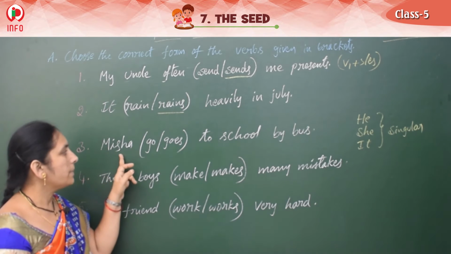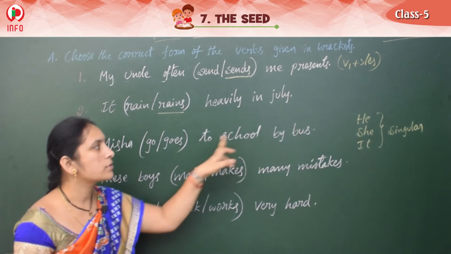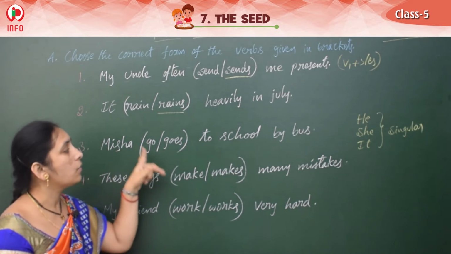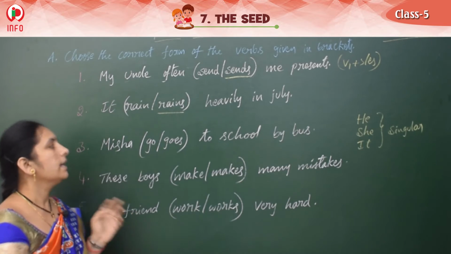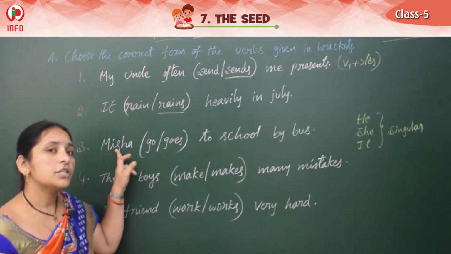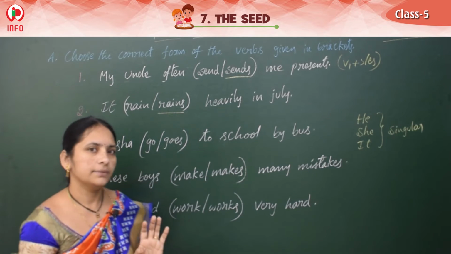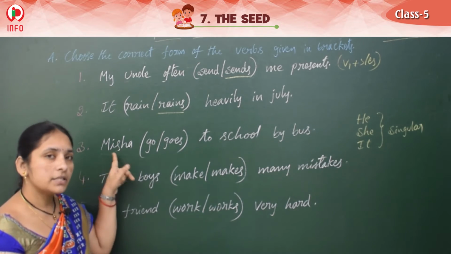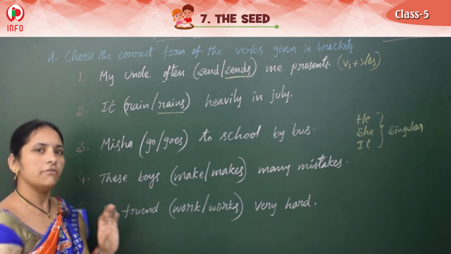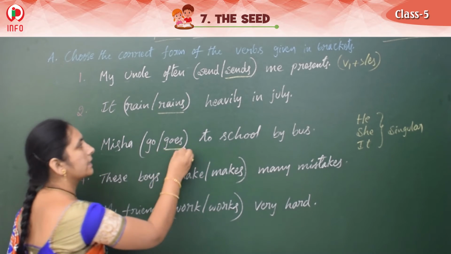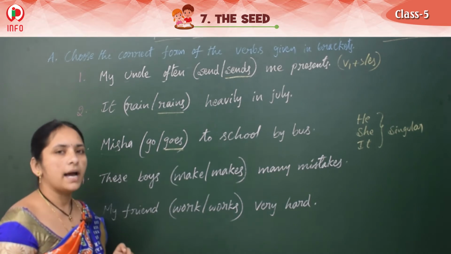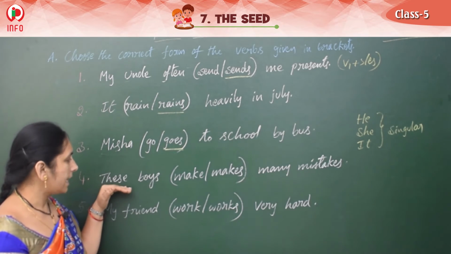And next one, Misha goes to school by bus. Misha go to school or Misha goes to school. How can we say? Yes, based on the subject. What is the subject here? Misha. Misha means here we should write she, right? She, singular. Misha, only one girl. Then we should write the SRES form of the verb. Then we should take the correct answer. Misha goes to school by bus. Clear?